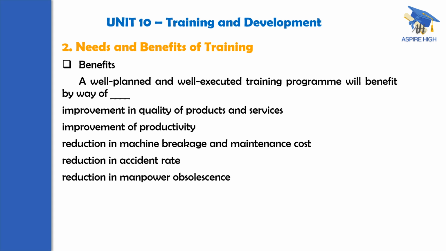Similarly, in a manufacturing industry, the quality of the products that are manufactured. Second is improvement of productivity. That is, turnout per hour will increase. Reduction in machine breakage and maintenance cost. That is also, of course, something duplicated. The need is reflected here as a benefit. Just now we have discussed.